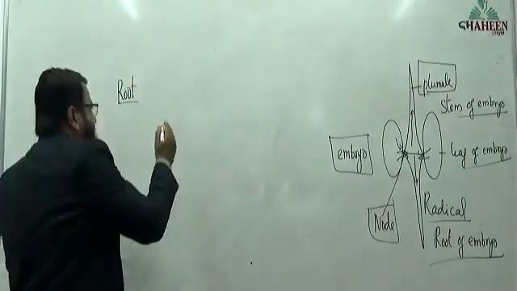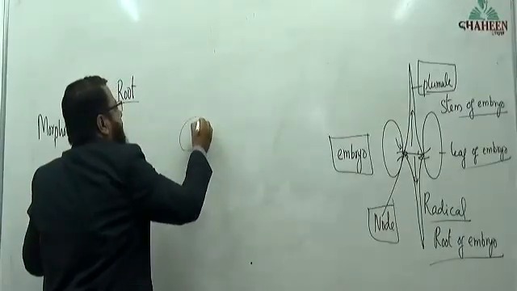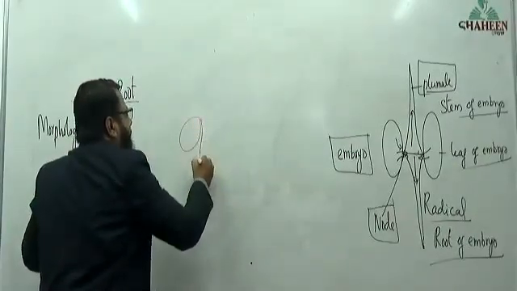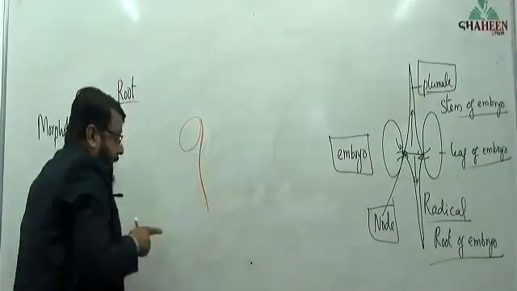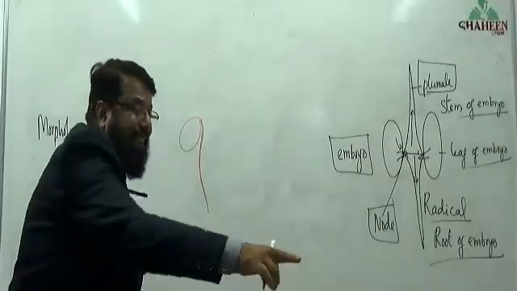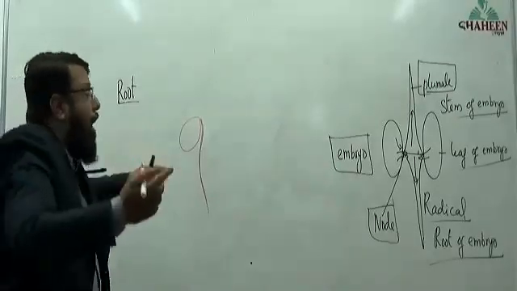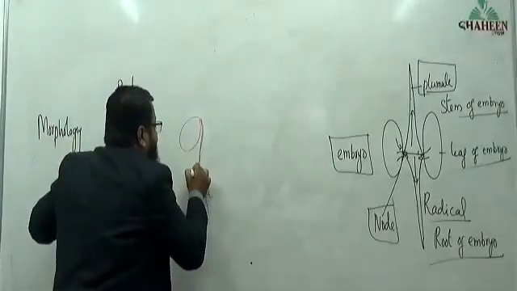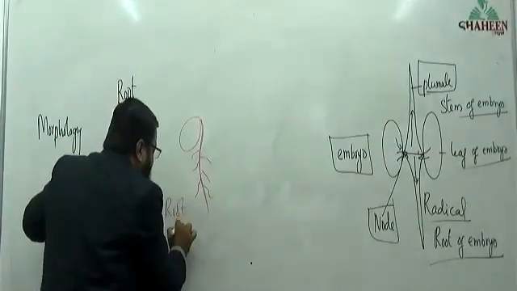Whenever the seed is in the soil, the first thing that happens is the radical extends itself, grows, and becomes the root of the plant.